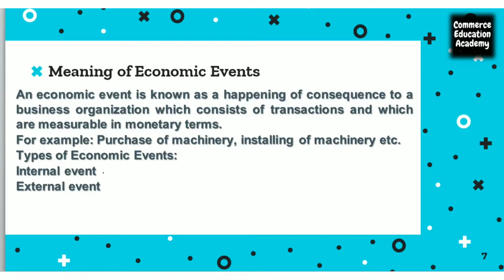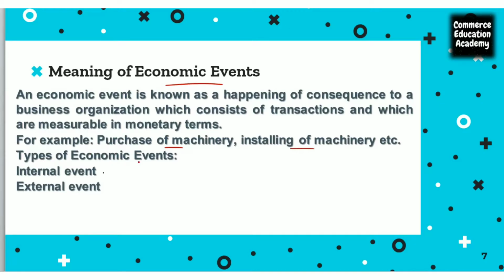Now, how do we say the transaction has happened, and that too in a form measurable in terms of money? For example, if a company purchases machinery, there is an involvement of money. When we install new machinery, there is an involvement of money. We can measure it in terms of money. When an organization has purchased any fixed assets, or has paid wages or salary, we call that kind of transaction an economic event, because it can be measured in terms of money.